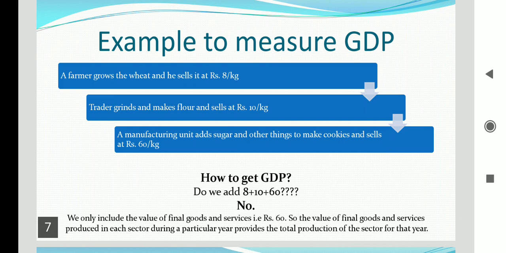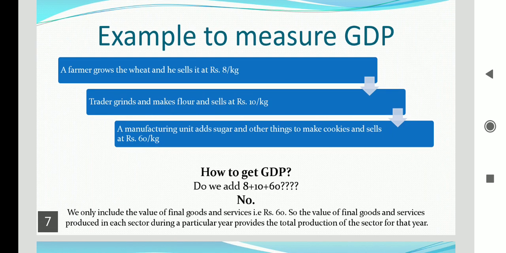So the trader will take the benefit of 2 rupees, or you can say the cost of making the flour. What he has purchased at 8 rupees, now he is selling at rupees 10. And finally, that is taken by a manufacturer. Why is the manufacturer taking it? Naturally, because the final product will be made by him. So a manufacturing unit adds sugar and other things to make cookies and sells at rupees 60 per kg, because he has to add up the expenditure of so many other things also. So he is finally selling this good at rupees 60.